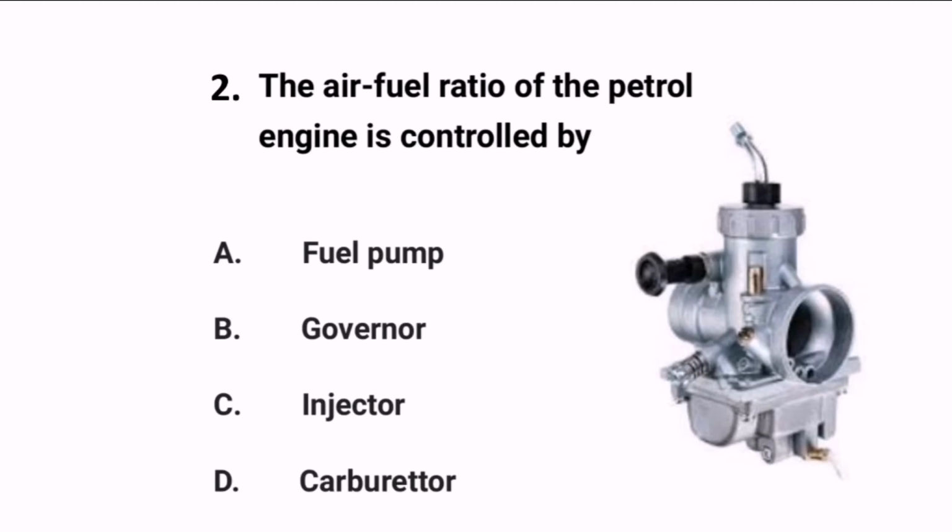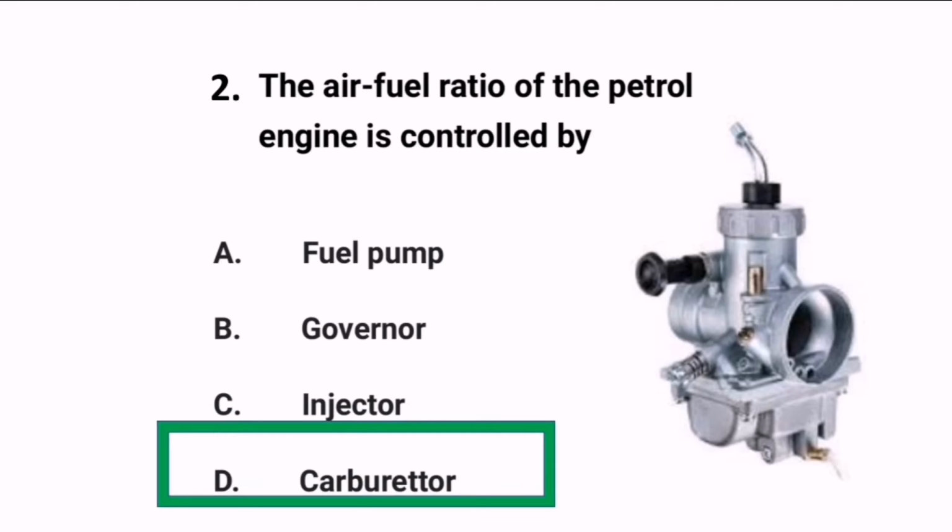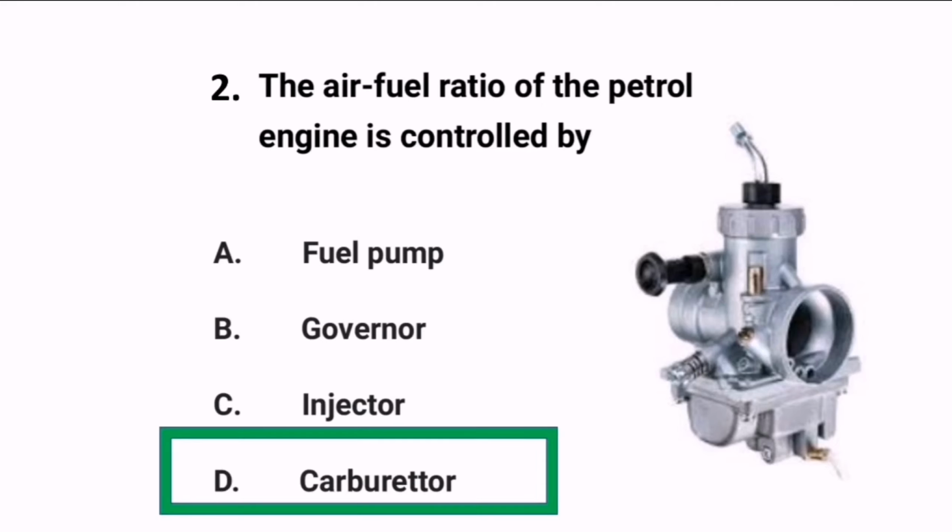Next question reads, the air fuel ratio of petrol engine is controlled by. So this is a device which we can see in the figure. The device is called a carburetor. So carburetor is used to mix the air and fuel.